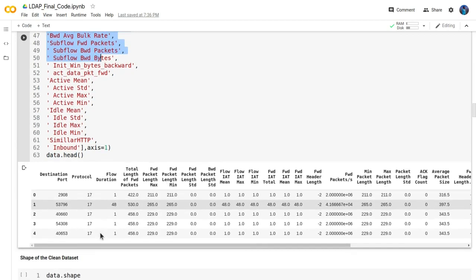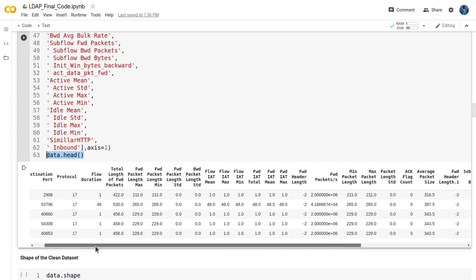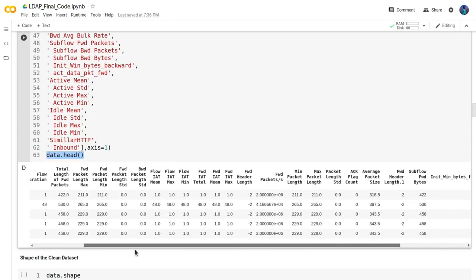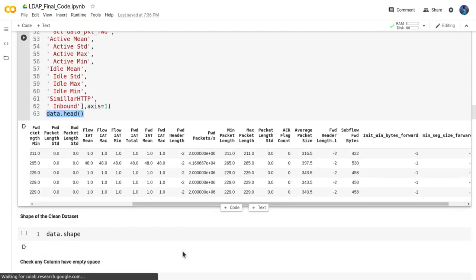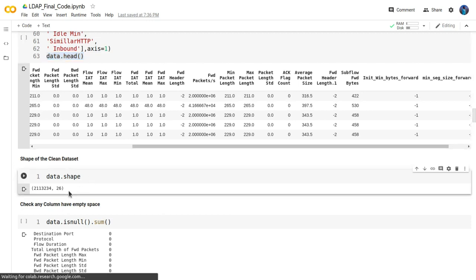After removing, we use data.head again, because it will show the first 5 rows of our dataset with the remaining columns. Then we see the shape of our dataset, which is 21134 rows and 26 columns.